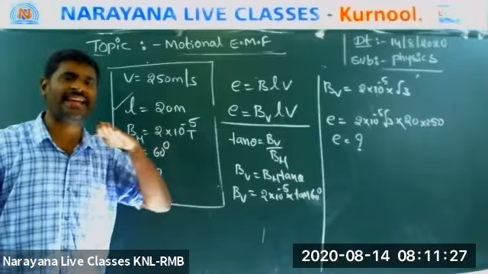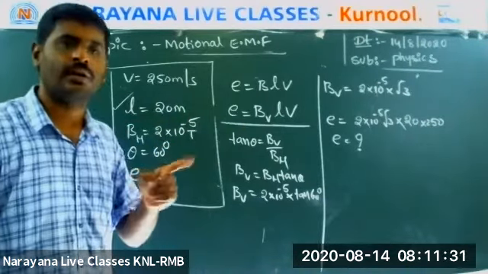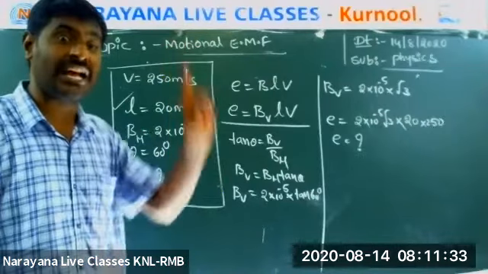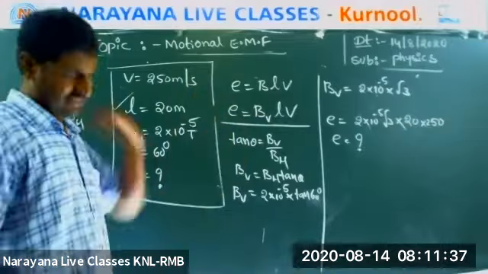So if a plane is moving on the surface of Earth, which flux should be considered? Vertical. Don't take horizontal.